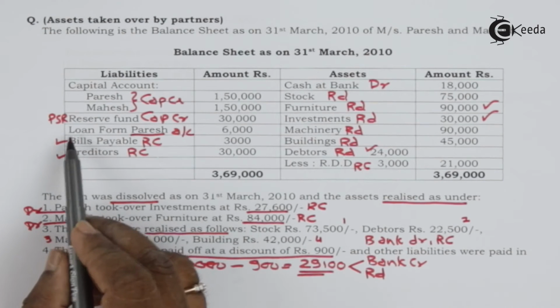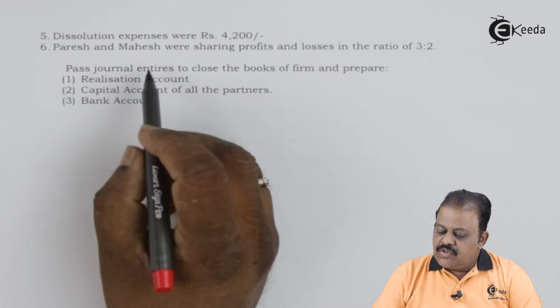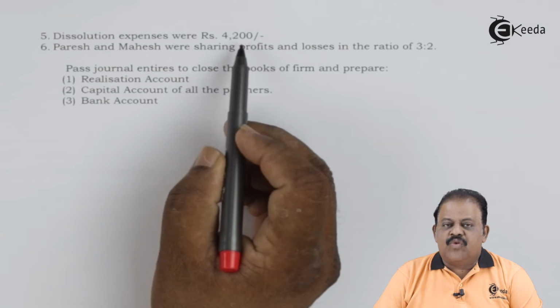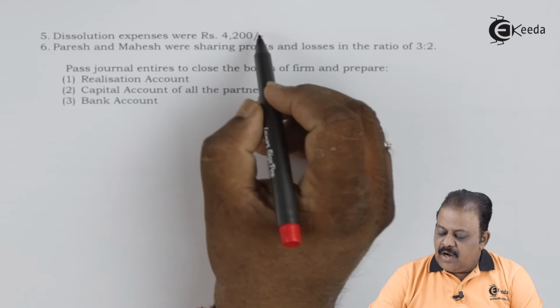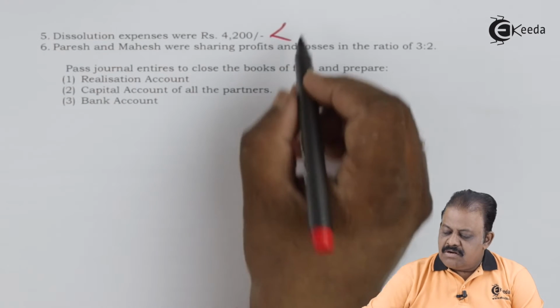Loan from Paresh is paid in full, 6,000. We have separately opened a loan account, so the loan account will be debited and bank account will be credited for payment of the loan. Dissolution expenses were rupees 4,200. This will have two effects. This is the amount paid relating to dissolution.